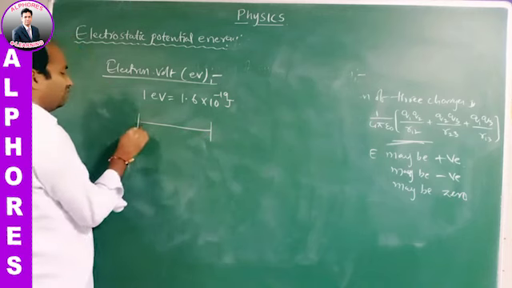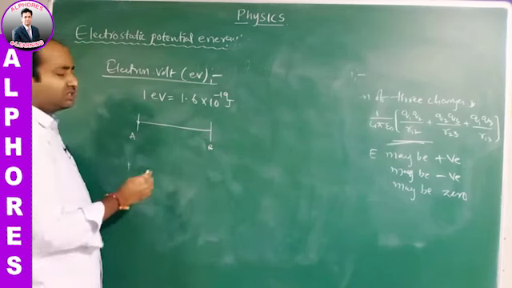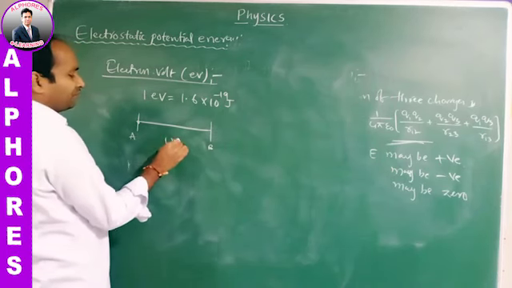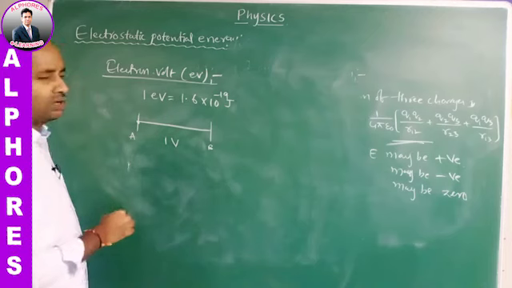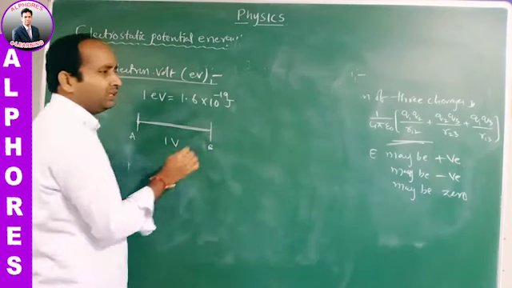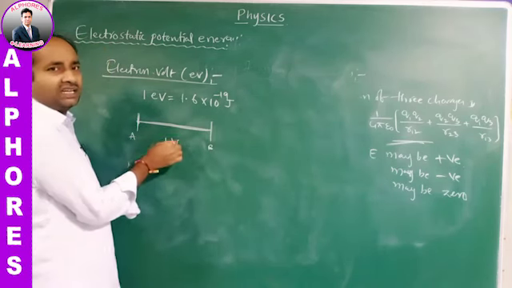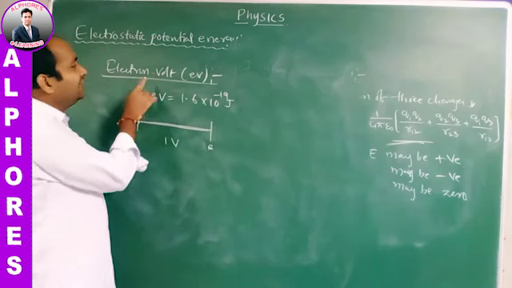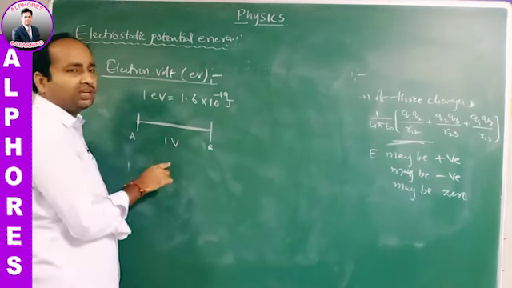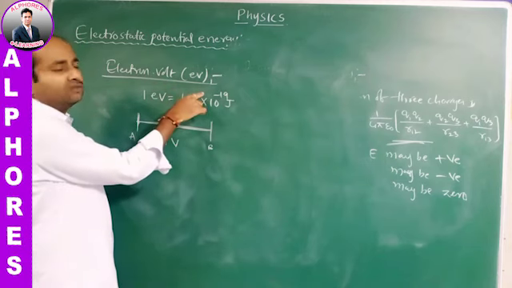For example, let us take this point A and point B. The potential difference between these two points is 1 volt. When the electron moves from A to B, accelerating from A to B, it gains some kinetic energy. The energy gained by the electron when it is accelerated through a potential difference of 1 volt is called an electron volt.